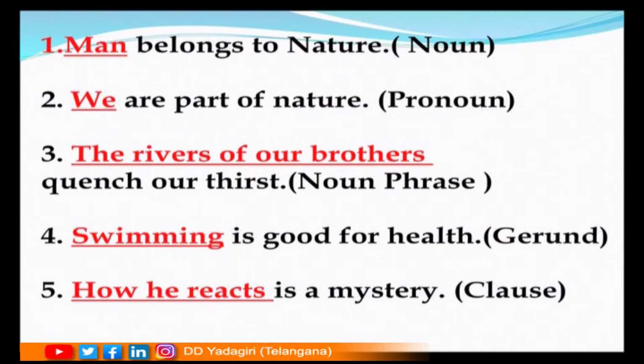In the third sentence, the rivers of our brothers quench our thirst, in which the noun phrase, the rivers of our brothers, functions as the subject. In the fourth sentence, swimming is good for health, in which the gerund swimming functions as the subject. And in the fifth sentence, how he reacts is a mystery, in which the clause how he reacts functions as